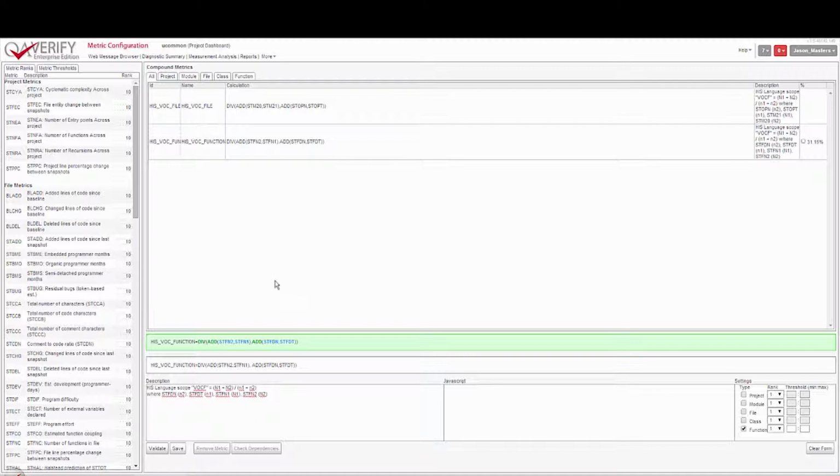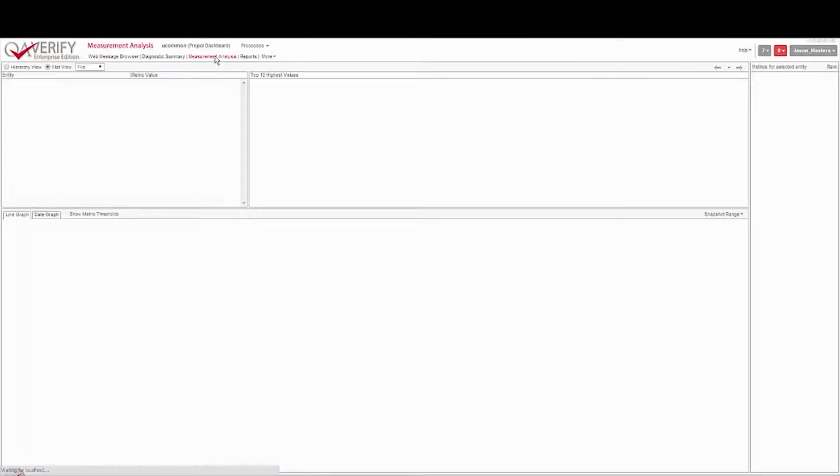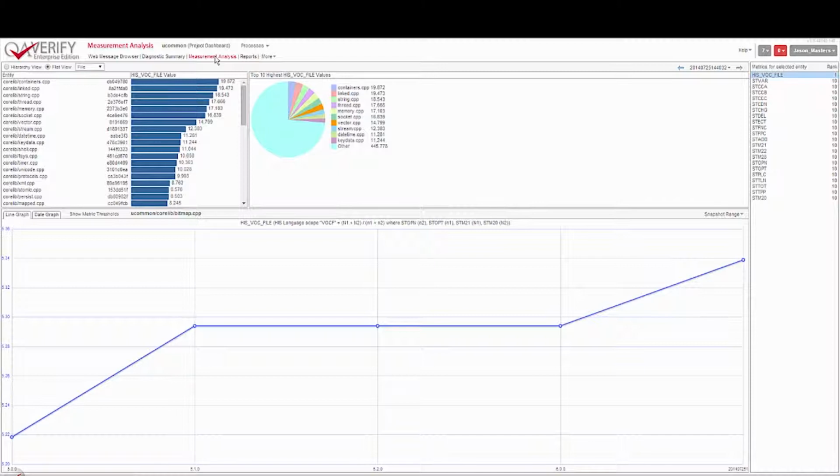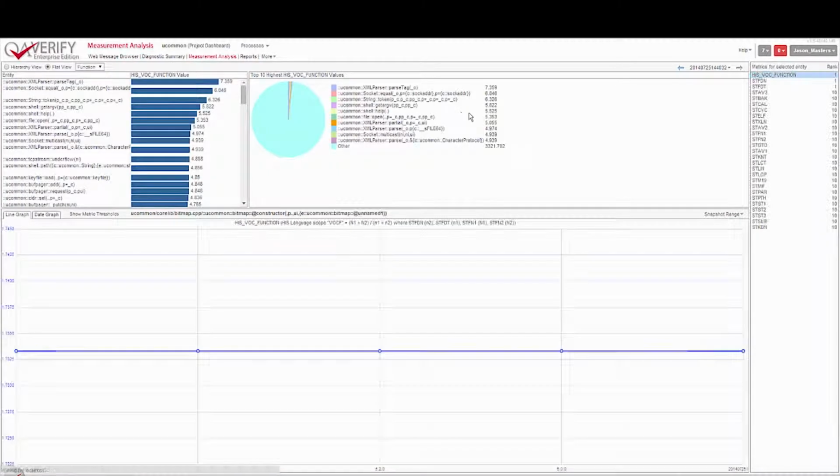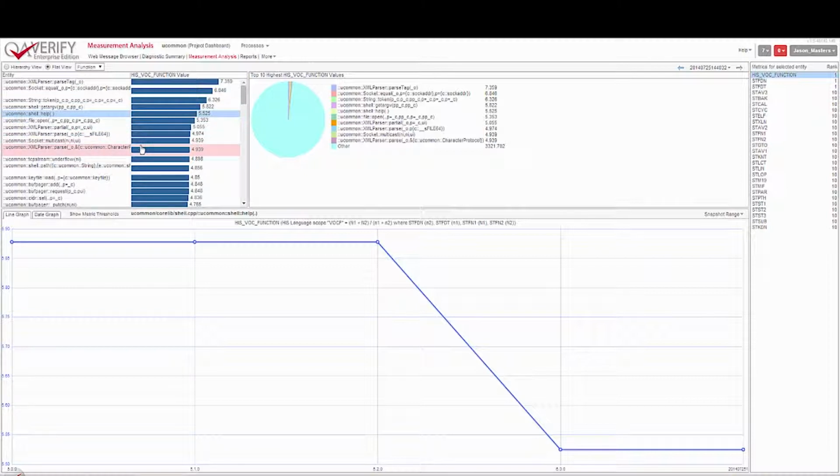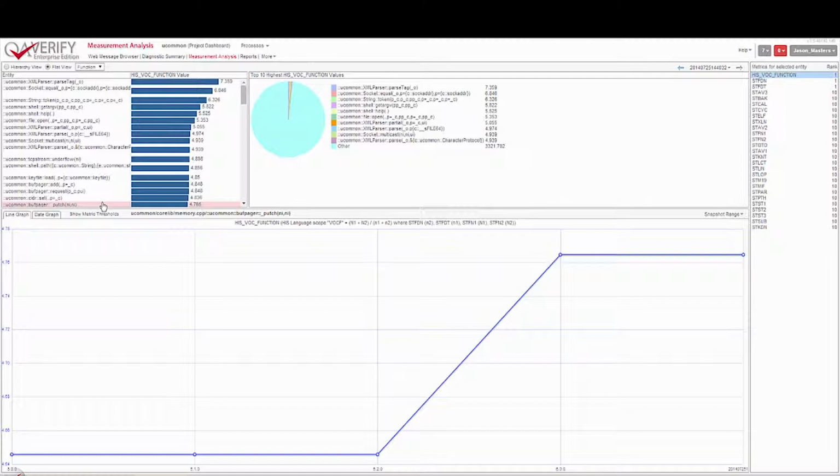It takes a little bit of time to calculate the metrics. So now we can go and view the metrics that have been calculated by going to the measurement analysis page, and we can have a look at the functions, and we can see our metric is at the top of the list, and we can have a look at the metric for all of the entities that are there, and we can see the trend changing the metric as we click on each one.